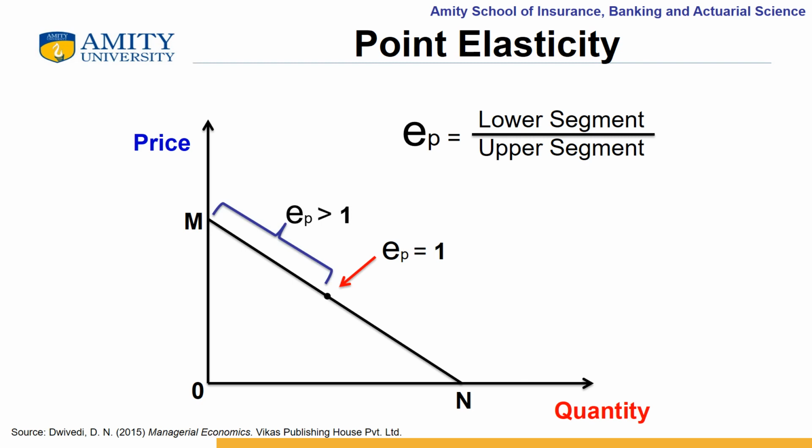Similarly, any point which is in between the point where elasticity is 1 and the point N, you will find the value of price elasticity of demand will be less than 1. Any point on the price axis, the price elasticity of demand will be infinite. Similarly, at any point on the quantity axis, the value of price elasticity of demand will be equal to 0.